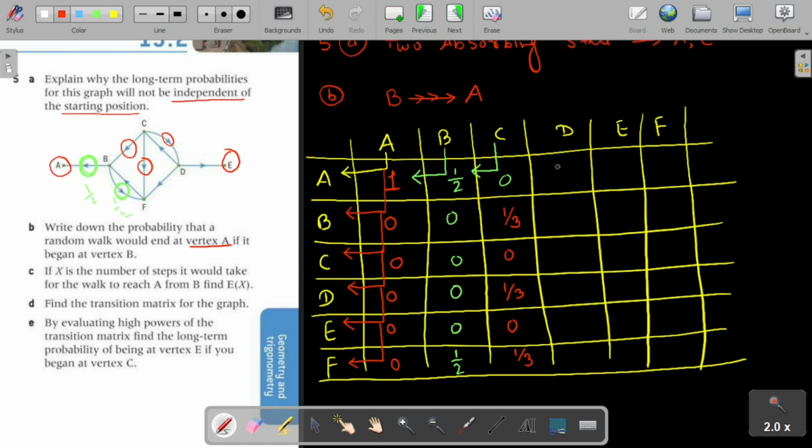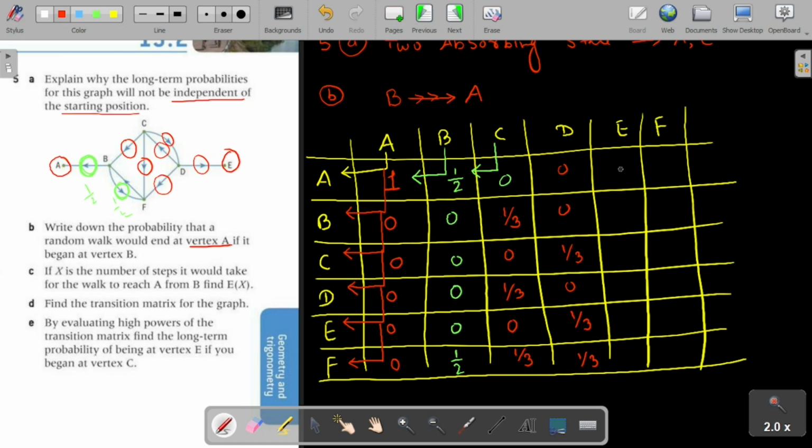D. How many paths out from D? 1, 2 and 3. So it will also have probability 1 by 3. D to A? No. D to B? No. D to C? Yes, D to C, so it will be 1 by 3. D to D? No. D to E? Yes, 1 by 3. D to F? Yes, it's 1 by 3.